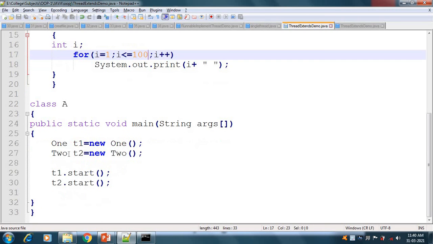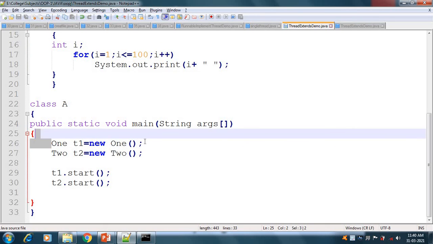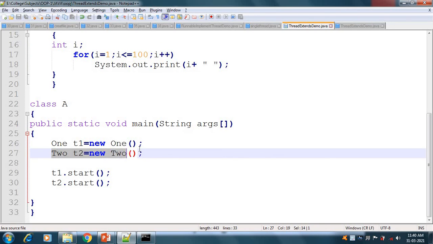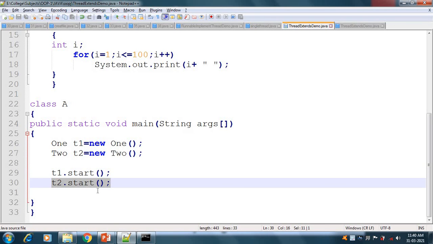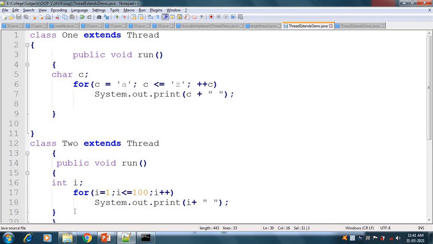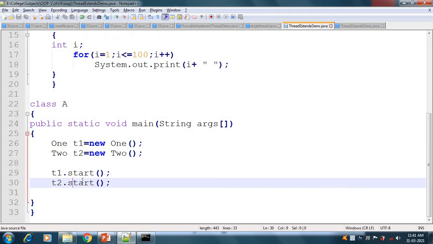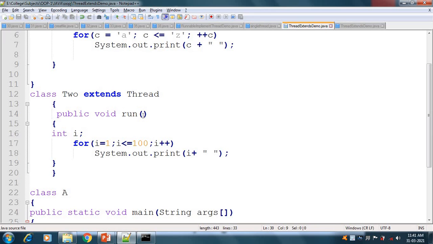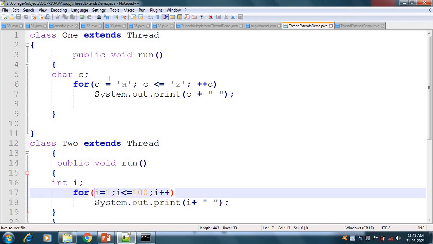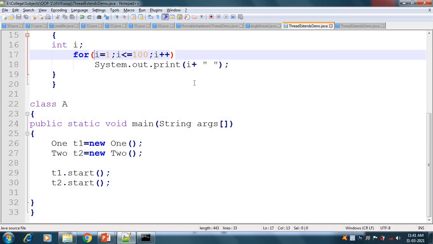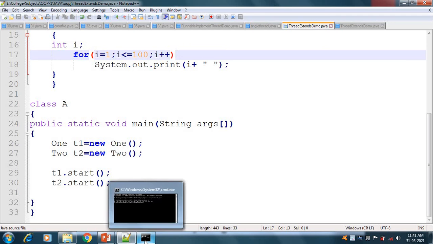Here we have created an object of class 1, t1, and an object of class 2, t2. T1.start means execution of thread 1 starts, and t2.start means execution of thread 2 starts. So t1.start will automatically call the run method of class 1, and t2.start will call the execution of the run method of class 2. So both threads will work simultaneously. Let's check what happens.